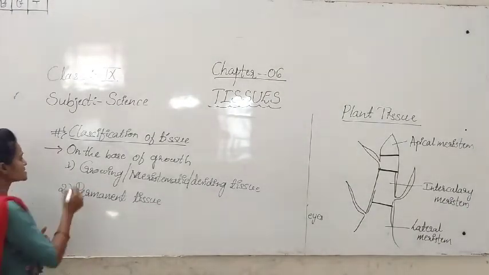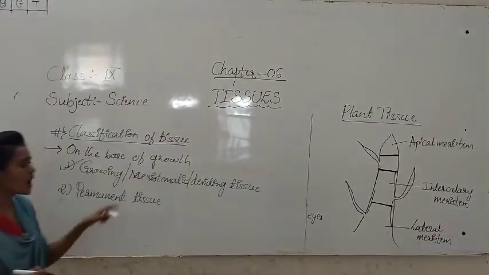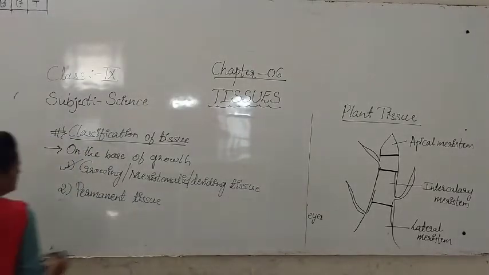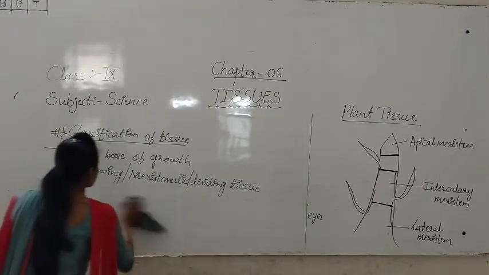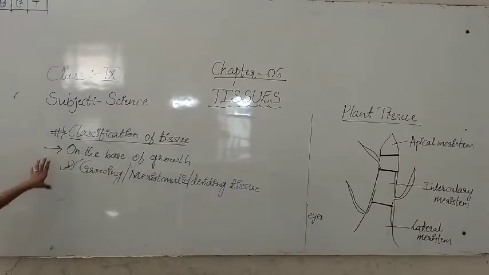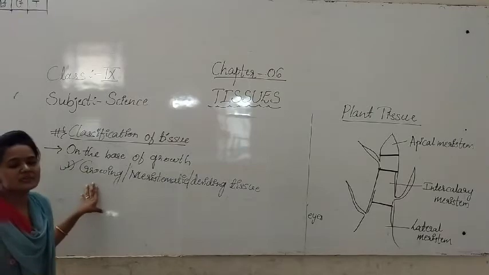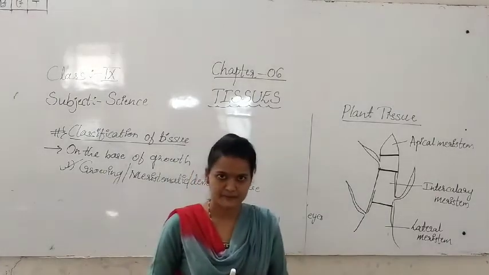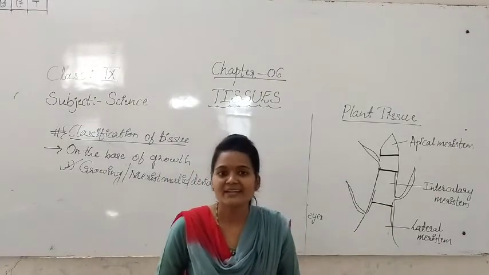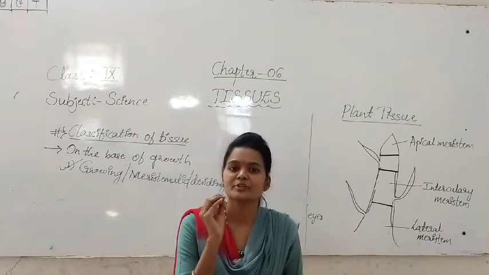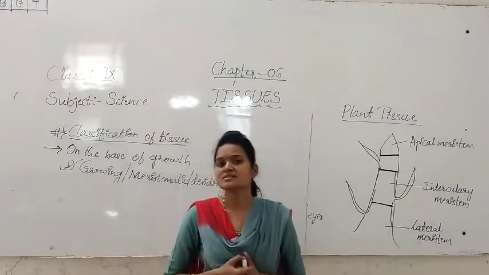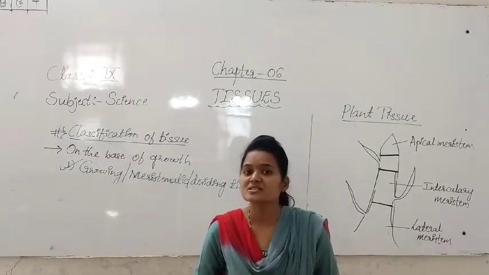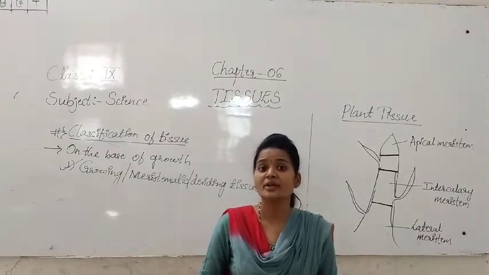Students, now we will discuss the first one, the growing, meristematic or dividing tissue. We see the meristematic tissue in the growing regions of plants. It is important how they ask questions. If they ask, explain the meristematic tissue, what do you have to write?